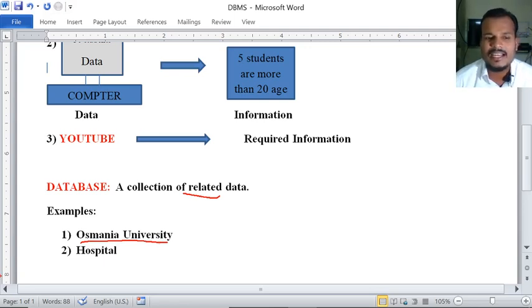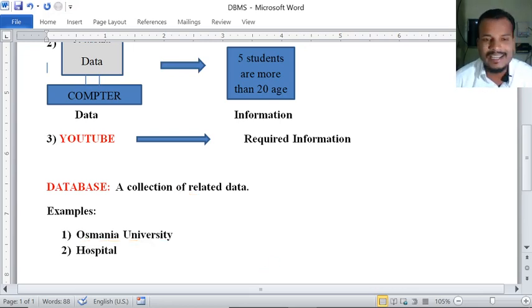For example, if we take a second example, here a hospital is there. Very big hospitals use a database. In that hospital database, the data is like this: total how many patients are there related to that hospital, total what infrastructure is there, total how many doctors are there, total how many nurses are there related to that hospital. This is called the related data. Here a database is nothing but related data. That data we are calling related data.